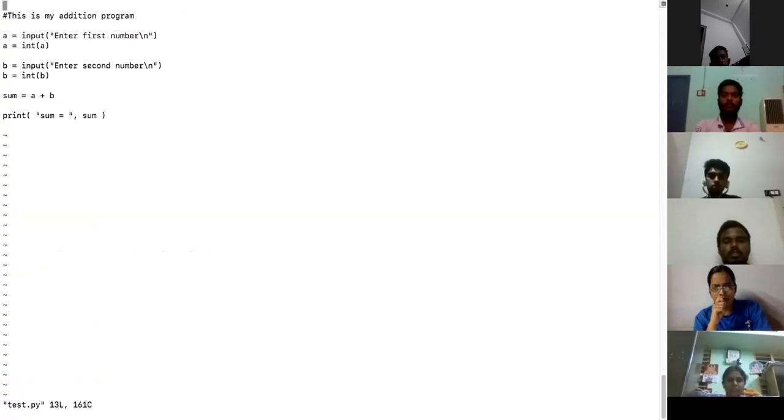If you understood, now listen. vi test.py. Instead of making it into two different steps, you know what I will do? Someone is asking if it is a floating point number, then we should use float. Yes, you must use float. That is there, I will show you in the program.